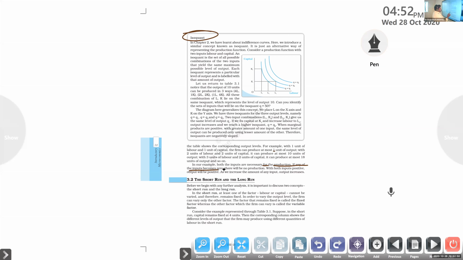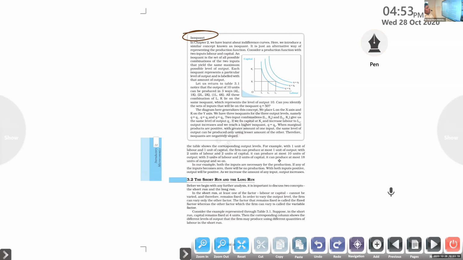If any of the inputs becomes 0, there will be no production. With both inputs positive, output will be positive. As we increase the amount of any input, labor or capital, the output will also increase. Any doubt? If not, we will move to isoquants.